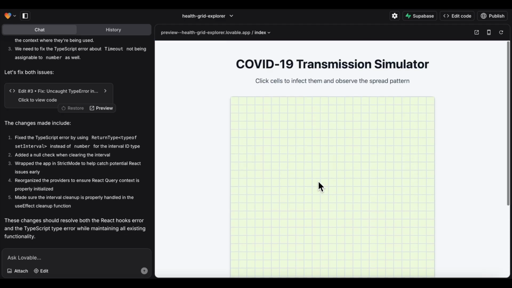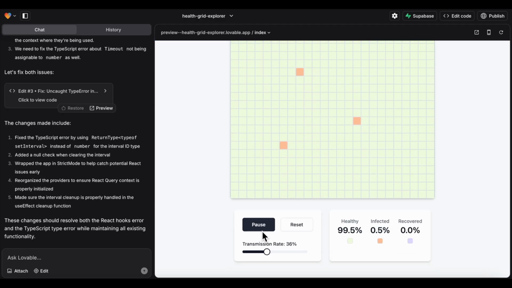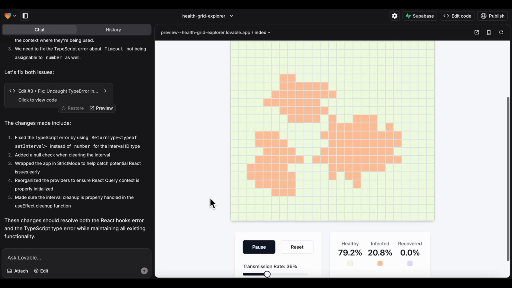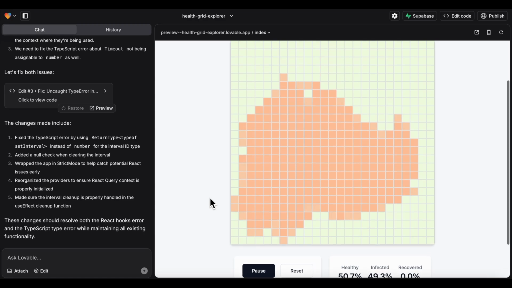Each cell represents an individual. You click on them to infect them with COVID-19, and then press play to see how the transmission pattern plays out with different transmissibility rates.